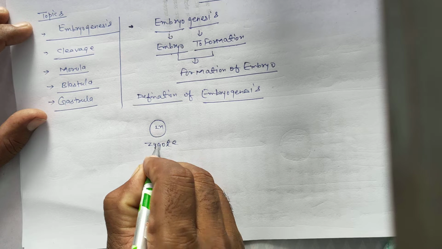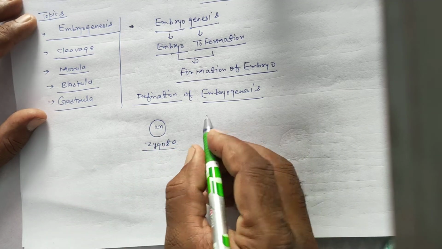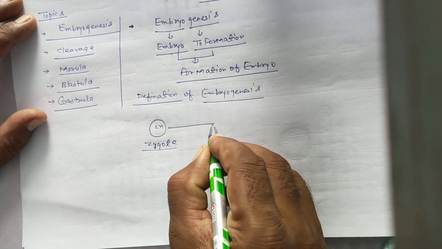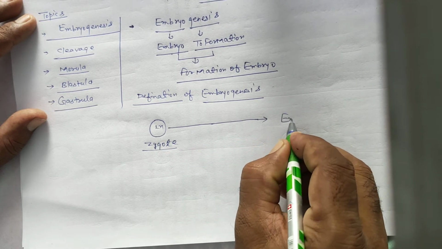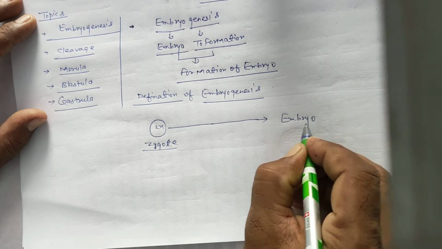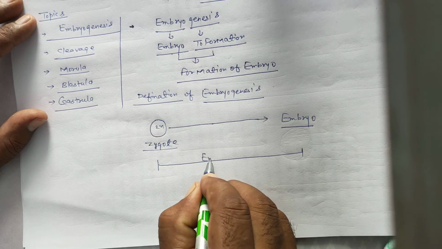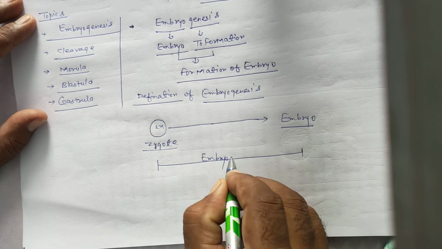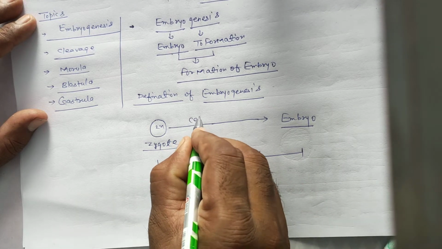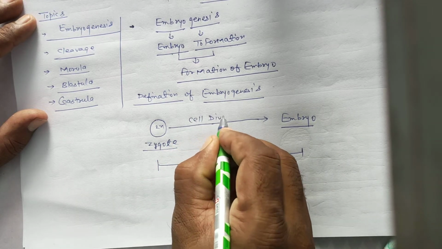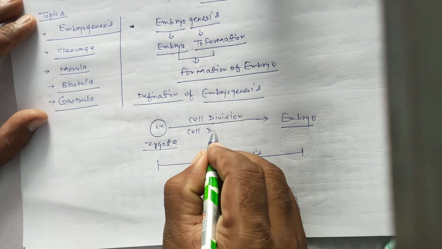It is a single diploid cell formed by the fusion of male and female gametes. The zygote converts into an embryo. This process is called embryogenesis, by cell division and by cell differentiation.